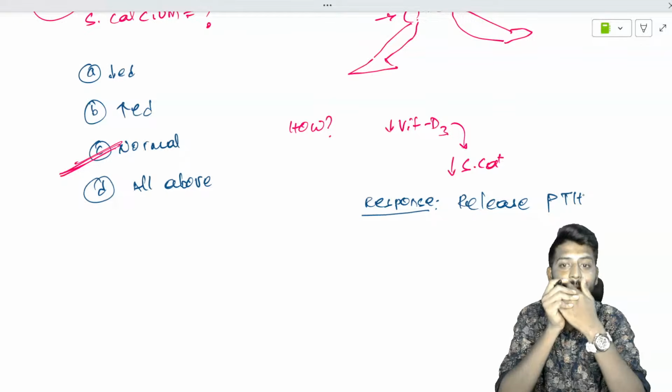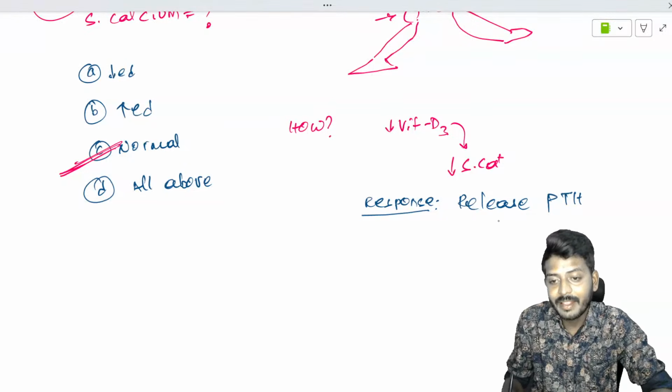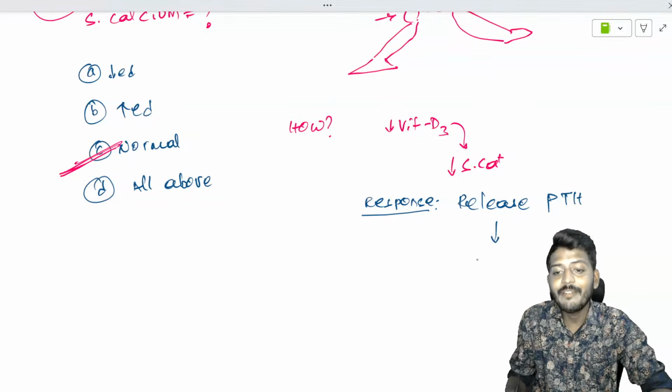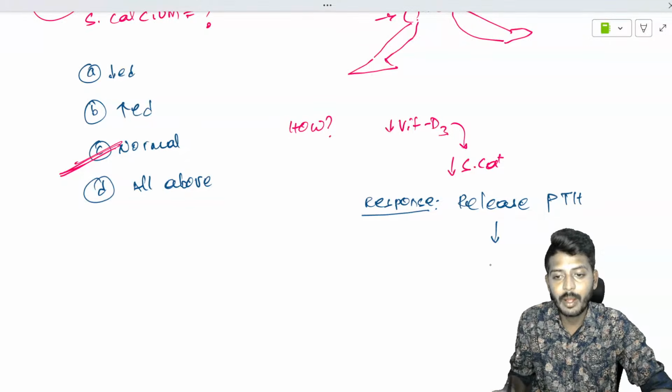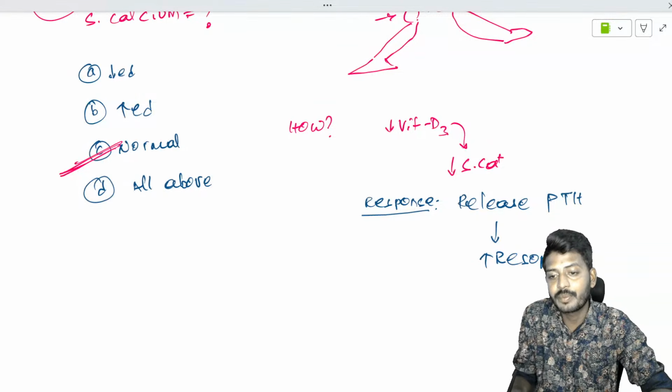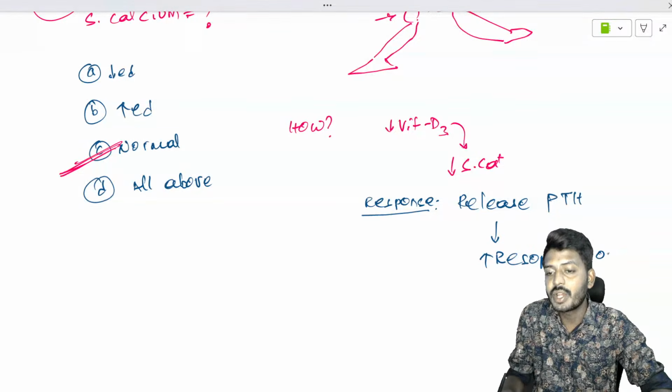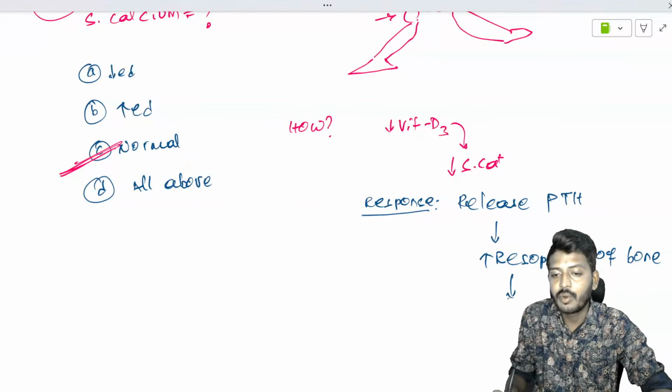The released parathyroid hormone will go to the bone and increase the bone resorption. Resorption of the bone will lead to release of calcium.